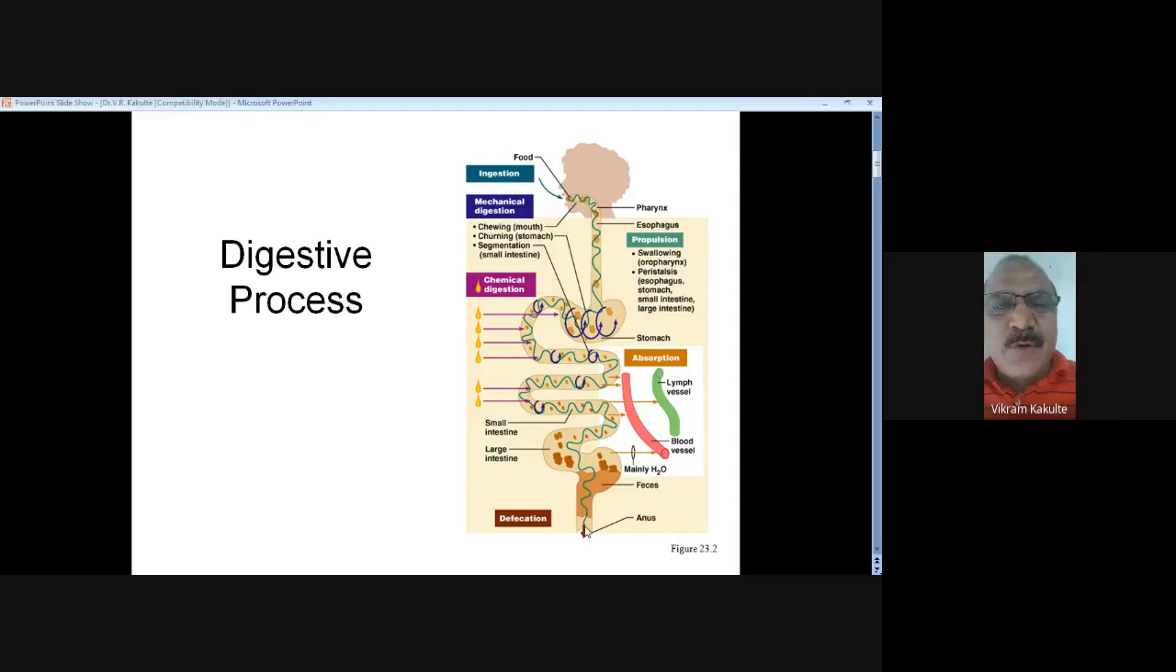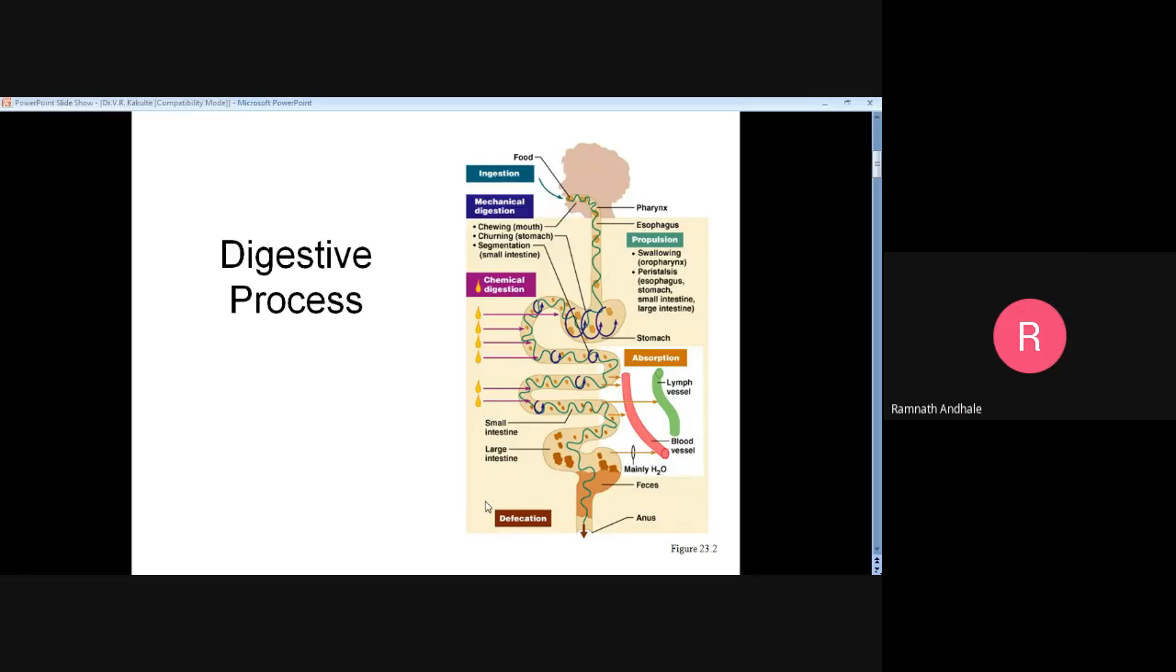A specific type of food is digested in a specific region, by a specific type of enzyme. Enzymes play an important role in digestion. Enzymes are secreted from the digestive glands. In the mouth, the salivary glands secrete saliva. Then the stomach secretes gastric juice.